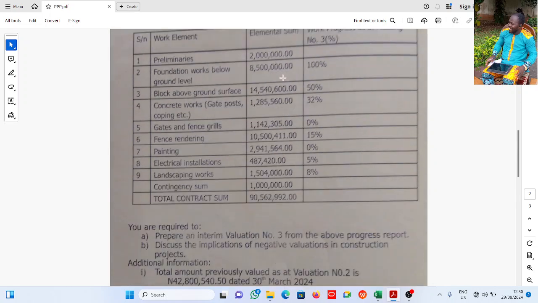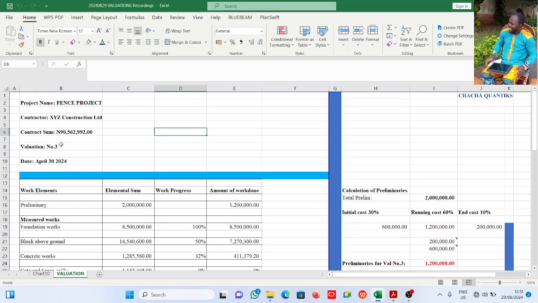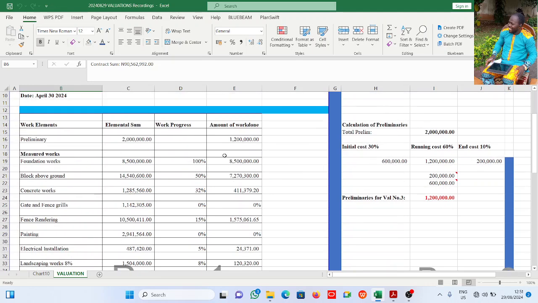You see the total of this, of course, ought to be 90,562,992 naira. Well, excuse me there. All right, kobo. If we jump right in, this is what we have here. This is the project particulars, XYZ Construction Limited Fence Project. This is in the question: 90,562,992.